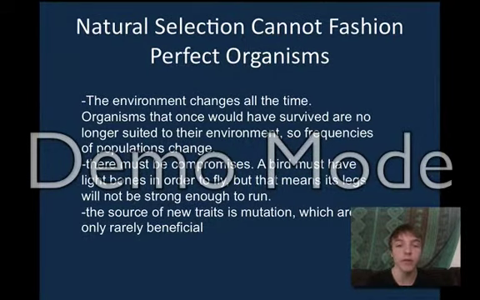One is that the environment keeps changing, and that means that organisms that once would have survived are no longer suited to their environment, so frequencies of populations change. There must be compromises. A bird must have light bones to fly, but that means its legs will not be strong enough to run. The source of new traits is mutation, which is only rarely beneficial.